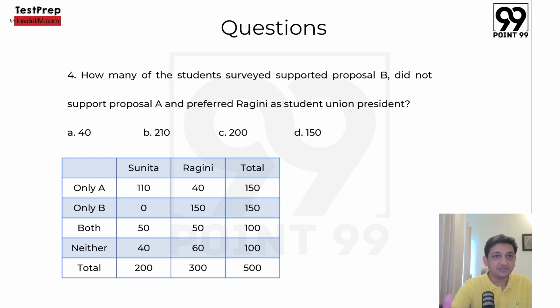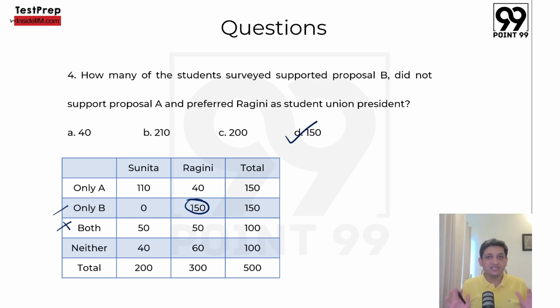And looking at the last question, how many of the students surveyed supported proposal B? Meaning this one or this one. Did not support proposal A, meaning only B, and preferred Ragini as their student union president. So within only B, how many people selected Ragini? 150. And that's why the correct answer here is option D, that is 150.